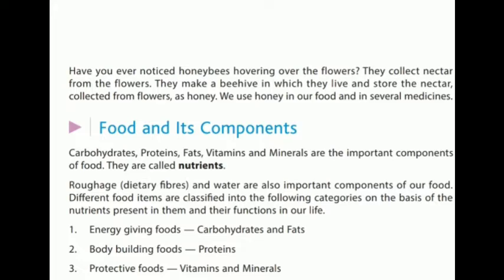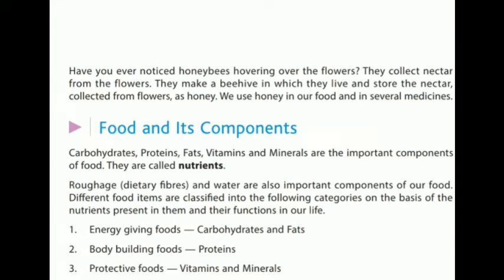Now, different food items are classified into the following categories based on the nutrients present in them and their functions in our life. Now, there are three main categories of food. Now, these are the energy giving foods, which are obtained from carbohydrates and fats. So, carbohydrates and fats are the energy giving foods. Bodybuilding foods are the proteins, and protective foods are the vitamins and minerals. Okay, now energy giving foods, as the name suggests, give us energy. Okay, energy to do the various work.